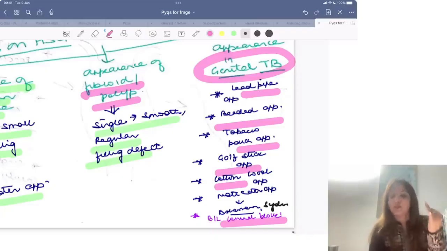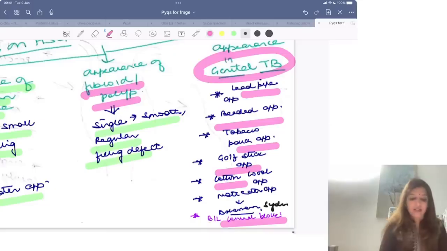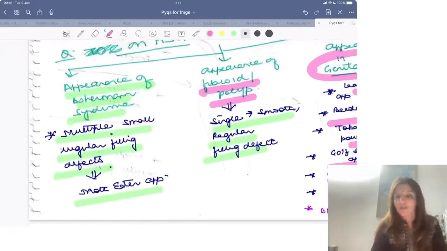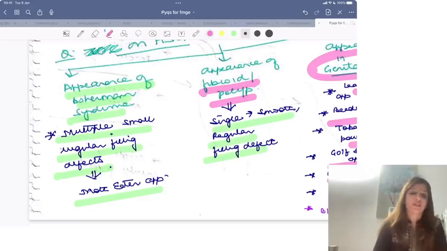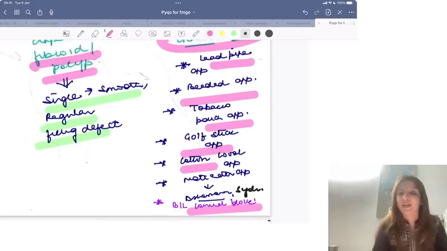Lead pipe appearance, beaded appearance, tobacco pouch appearance, golf stick appearance, cotton wool appearance, or bilateral cornual block. So about HSG you only have to remember this: if multiple irregular filling defects are found, then Asherman syndrome; if a single smooth regular filling defect is found, then either it is fibroid or polyp; and if any of these words is given, then that is genital TB.